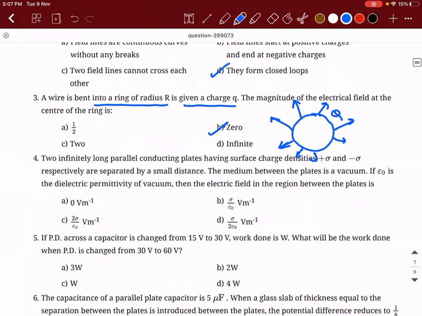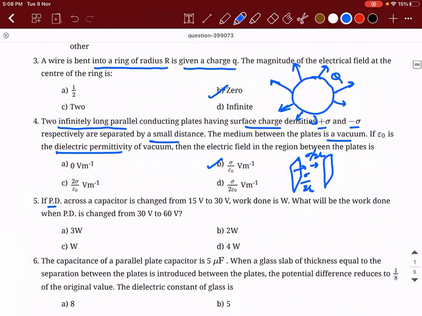Okay. Two infinitely long parallel conducting plates have surface charge densities plus sigma and minus sigma respectively, and they are separated by a small distance. The medium between the plates is vacuum. If epsilon naught is the dielectric permittivity of vacuum, then the electric field in the region between the plates is, it's a capacitor basically. So sigma by 2 epsilon naught, sigma by 2 epsilon naught, you add both, it will be sigma by epsilon naught.